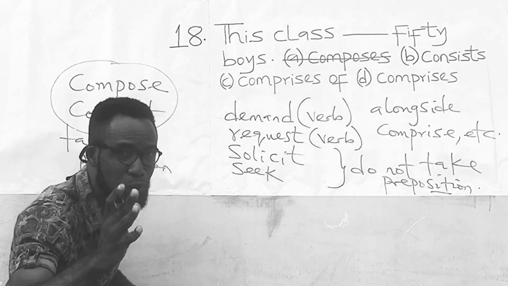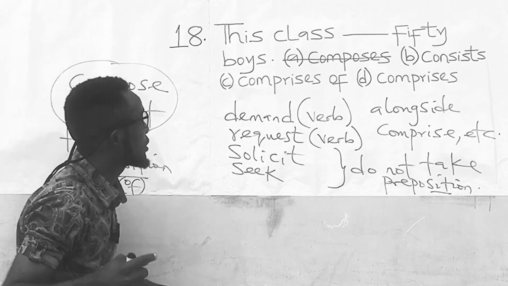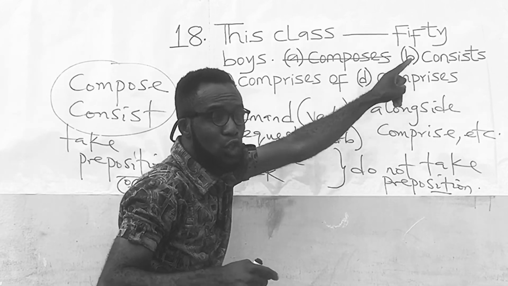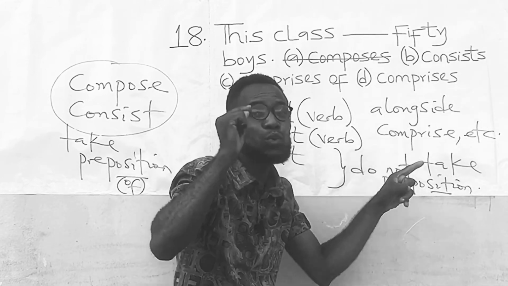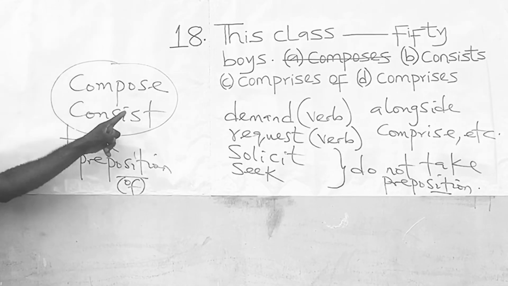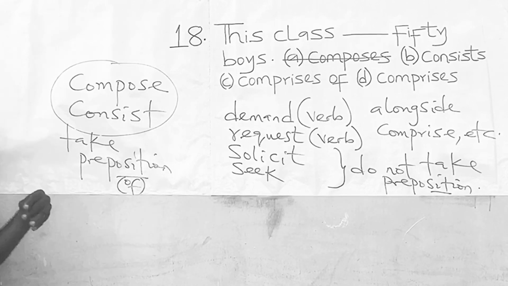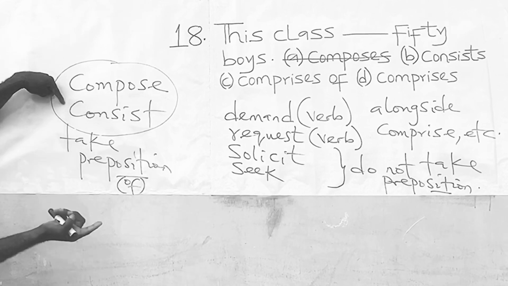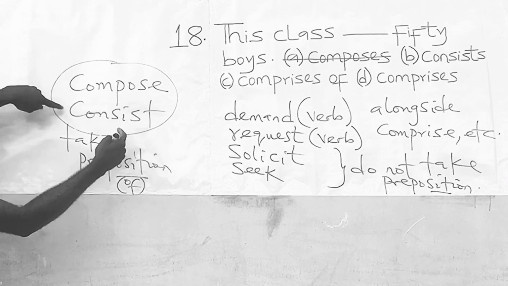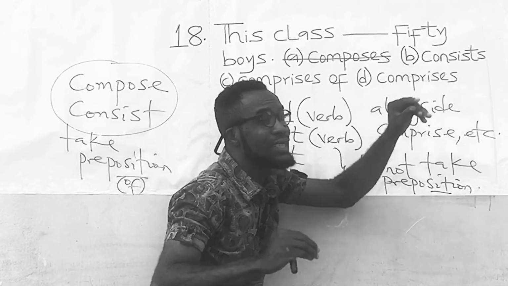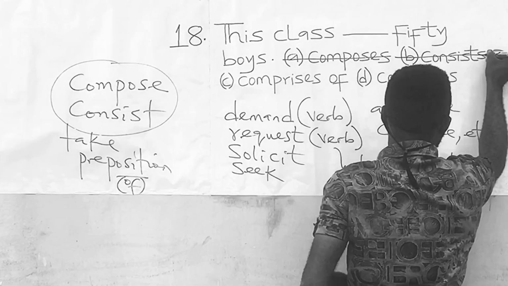If you look at option B, you will find out that it contains consists. And we have said that if you must use consist, you must attach the preposition of. So it should be consist of. But here, they are using it alone. So option B is wrong.